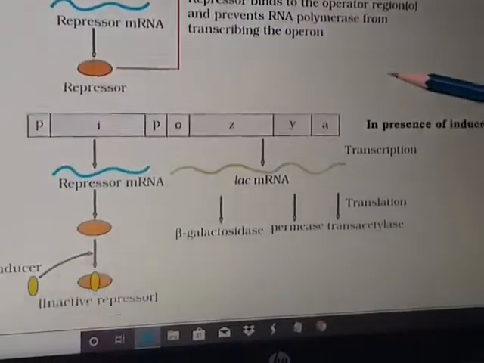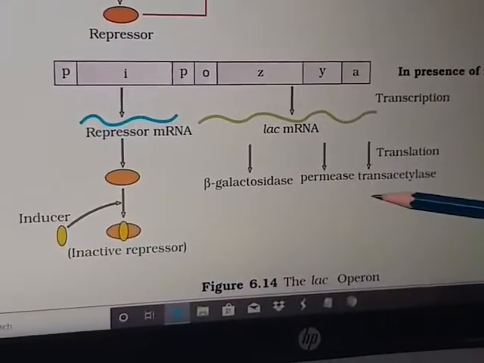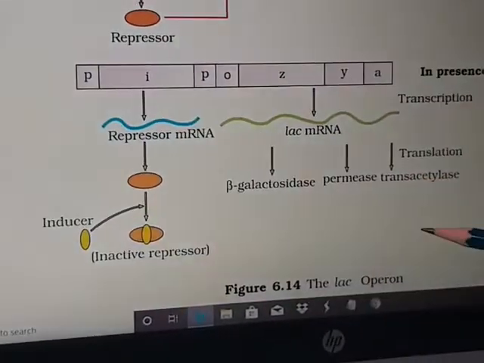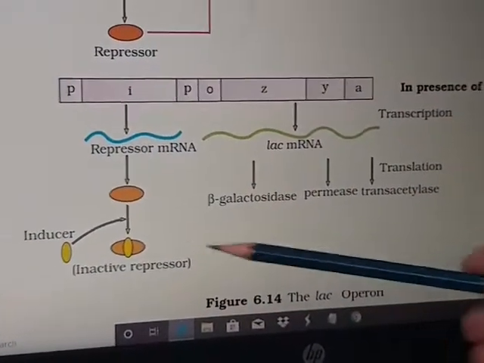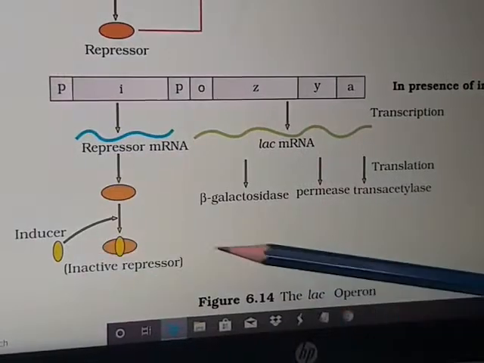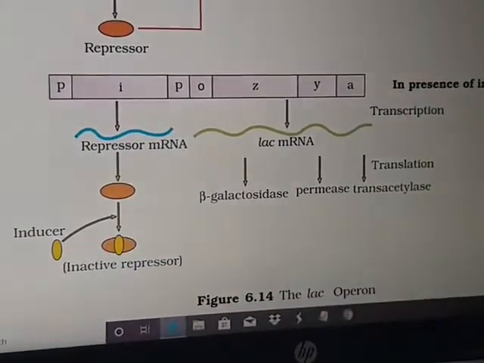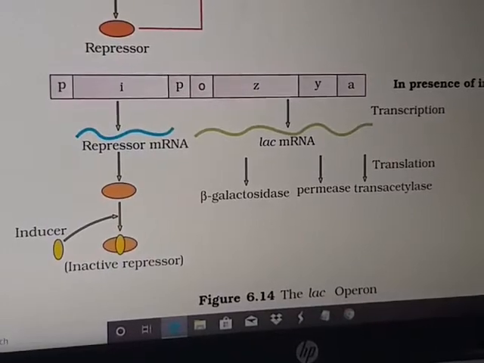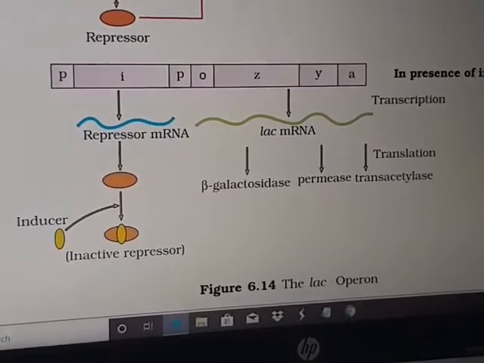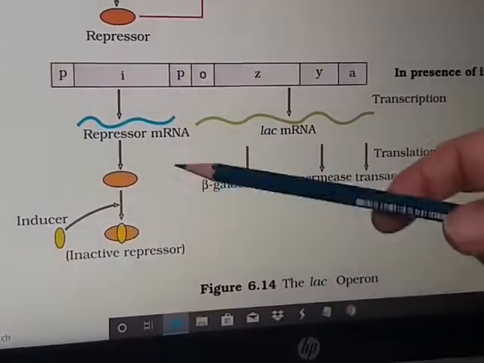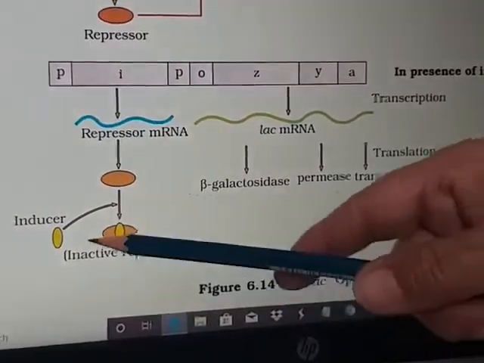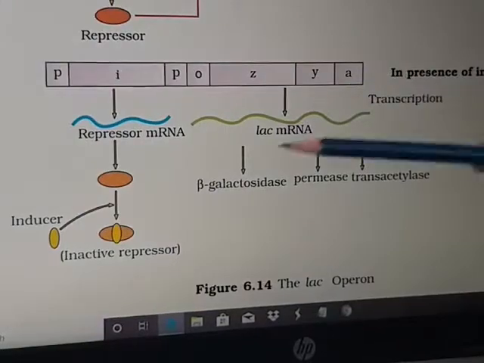Second, we move to the stage when inducer is added in the medium. In this model, lactose is the inducer. We have studied lactose, a disaccharide, a common sugar, that is added in the medium in which E. coli was growing, and this prokaryotic model was studied, as we know, by Jacob and Monod, and how they studied this regulatory machinery.